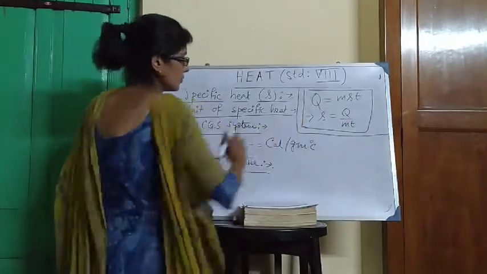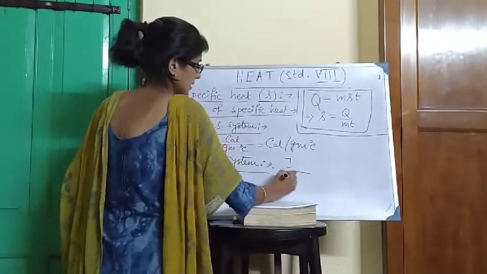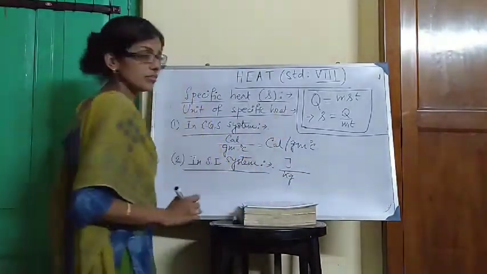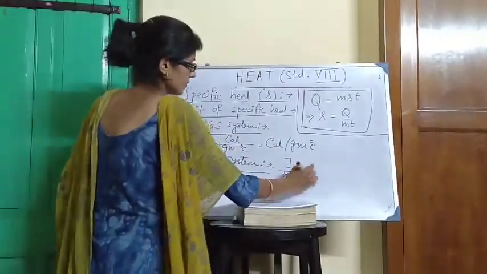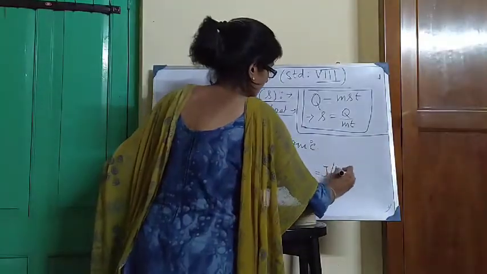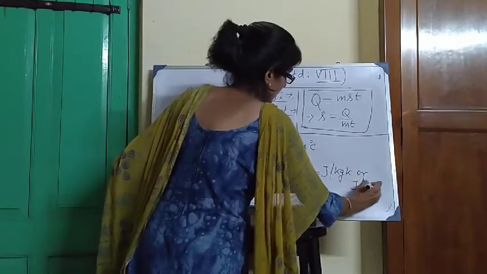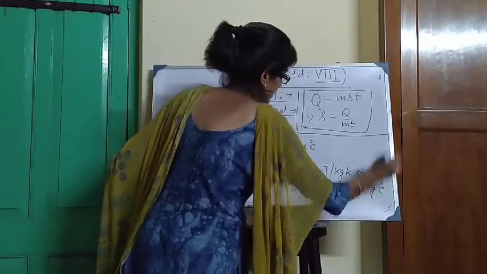SI unit of Q, joule. SI unit of mass, kg. SI unit of temperature difference, Kelvin. Or we can write joule per kg Kelvin or joule per kg degree Celsius.